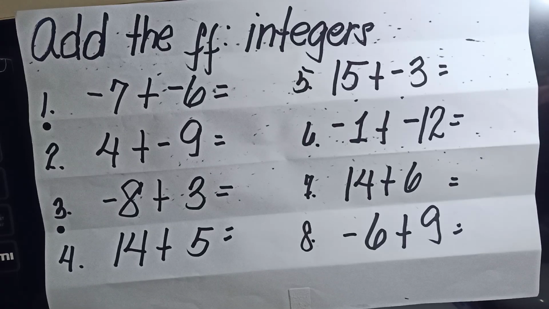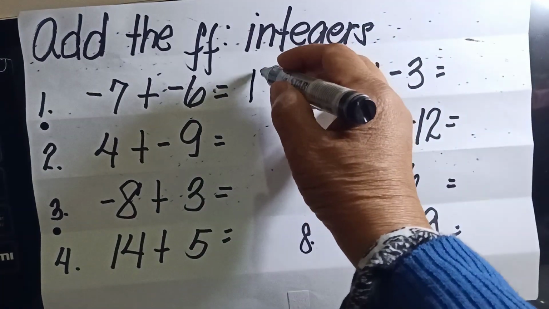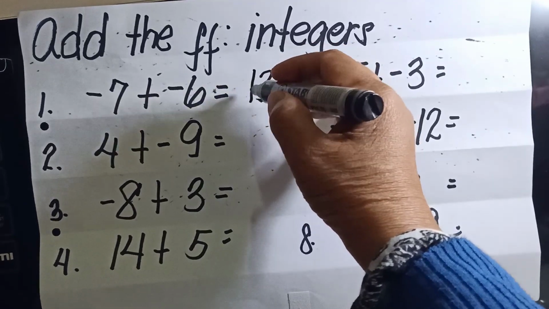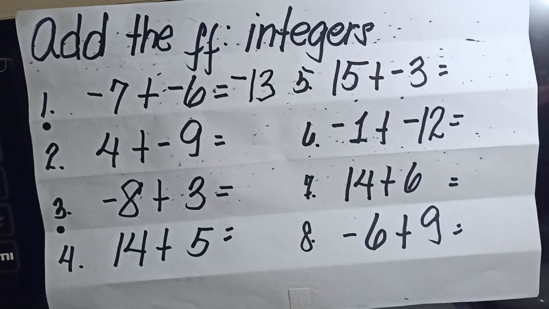So recall, addition of like signed numbers: you add the numbers and affix their common sign to the result. 7 plus 6 is 13. And since they are both negative, we affix their sign to the result.